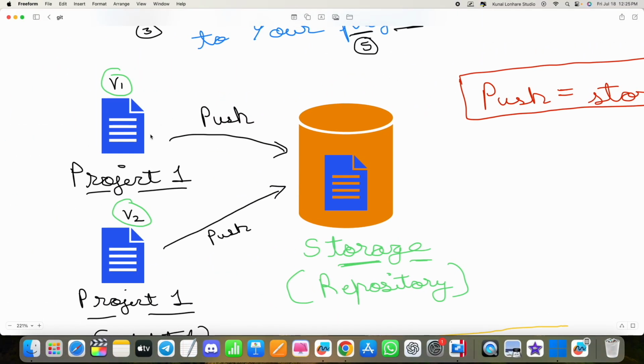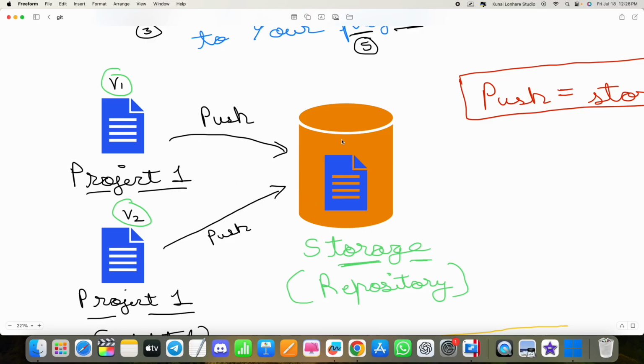Similarly, developers can store their projects inside a storage, and this storage is generally known as a repository. A repository is like a storage where developers can store all their projects. Let's say this is project 1. I created a new project 1, and I want to store it in the repository so that my project becomes safe.